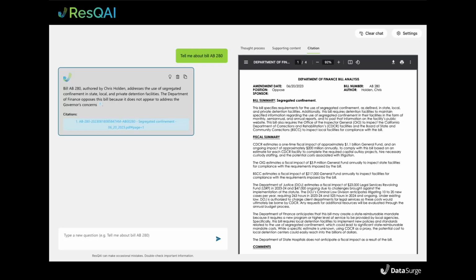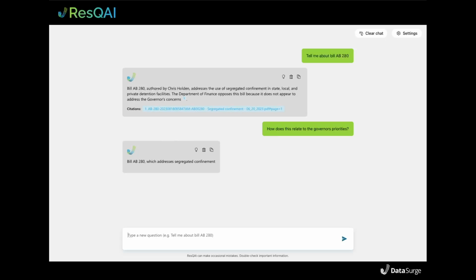Let's ask a follow-up question. So you'll recall from the problem statement that the challenge is to summarize what the bills are about, but also to learn how those bills relate to the governor's priorities and what fiscal impact they would have on the budget set for that year. So let's ask, how does this relate to the governor's priorities? Great. We can also ask, what fiscal impact does it have?